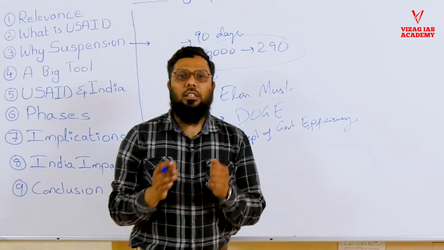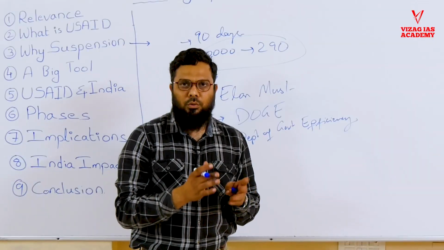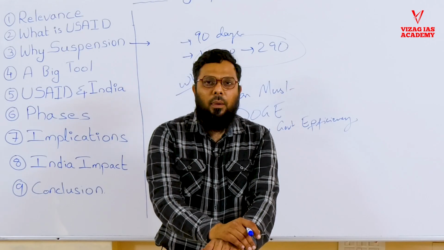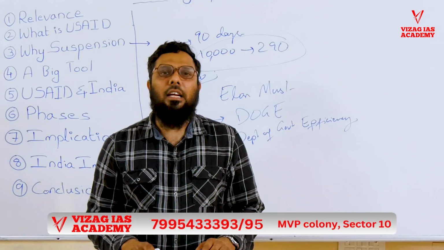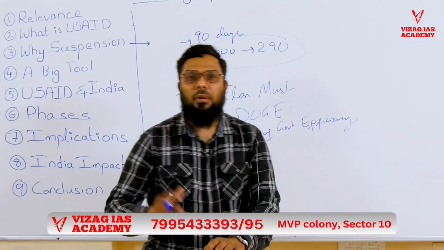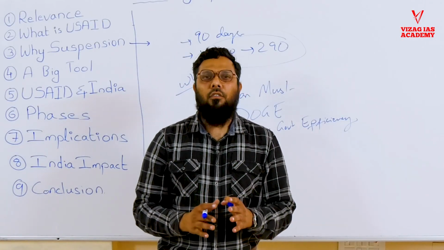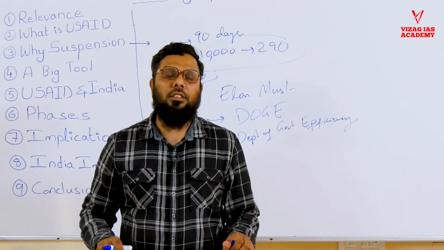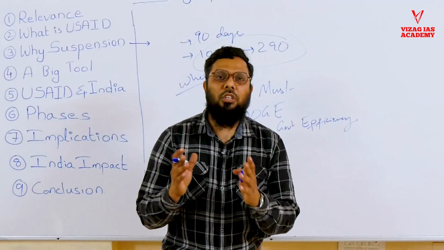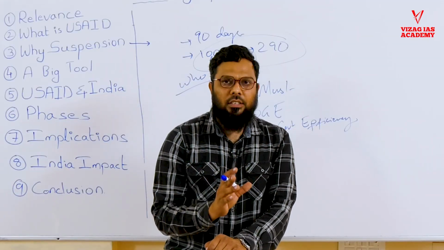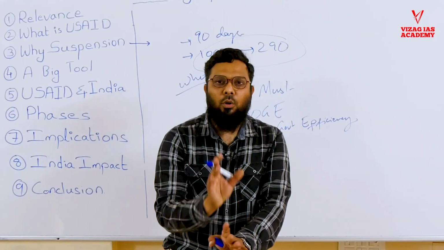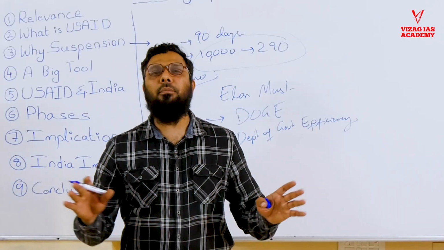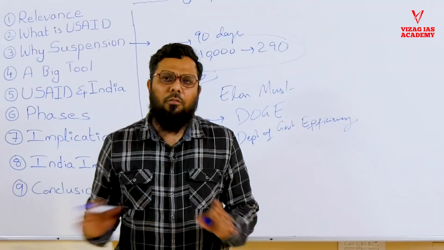And now, when he and Trump on one side want to suspend USAID, what are the opposition parties in America saying? They are saying that by cutting USAID, their influence overseas, their presence overseas, which they have built for so many long years, the strong presence they have built in various countries, they could lose. They could lose their control overseas. That's what the proponents, the supporters of USAID, say. And they are against the loss of employment because a lot of people are being unemployed. A lot of projects are being stopped.